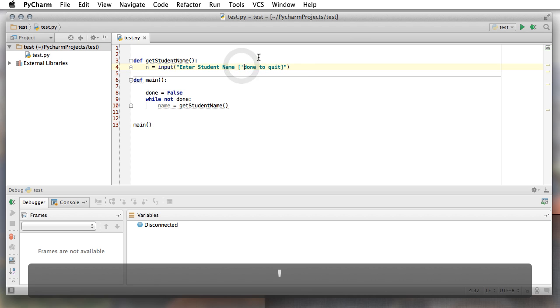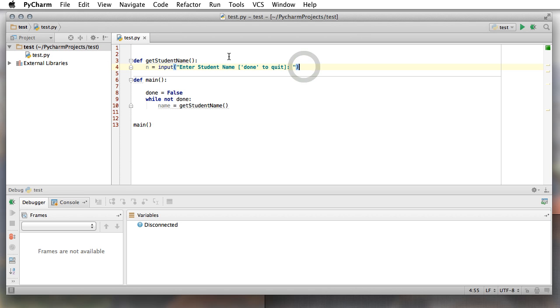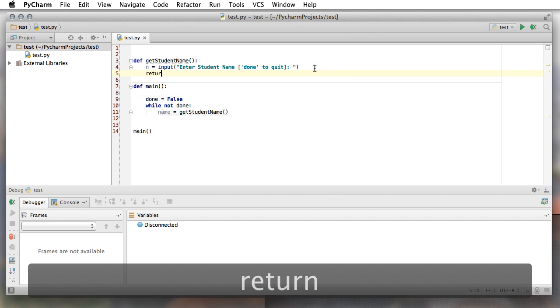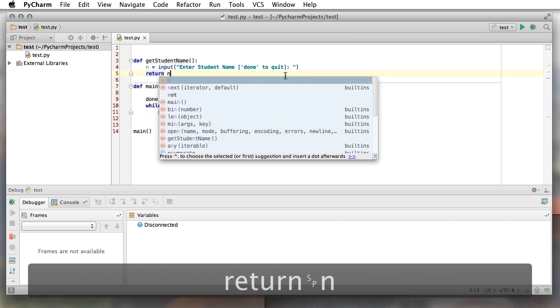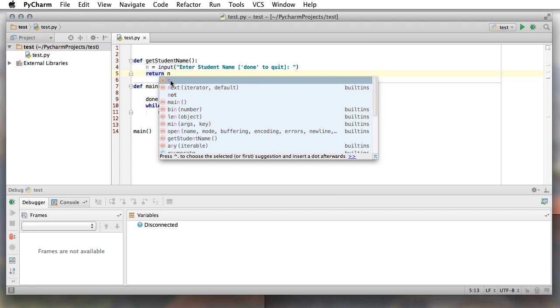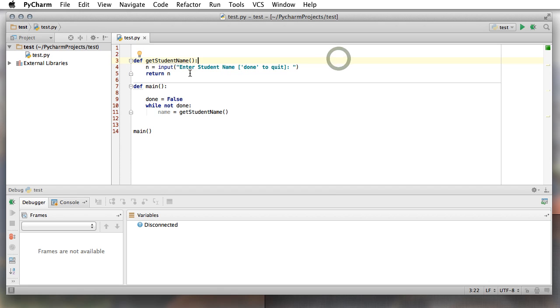I might even put it in single quotes just so that it will make it kind of clear to the user. Put in a colon here, put in a space so that it looks nice. So now I've created my little module, but it's not going to get anything back to the main, right? So what I need to do is I say return n, right? And sure enough, there's my variable right there in code completion. Isn't that cool? So we return n, we found a way to get our name. Now we have the student's name.